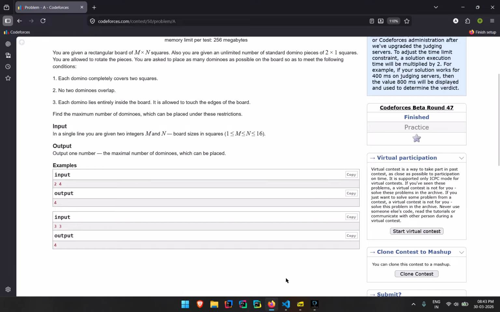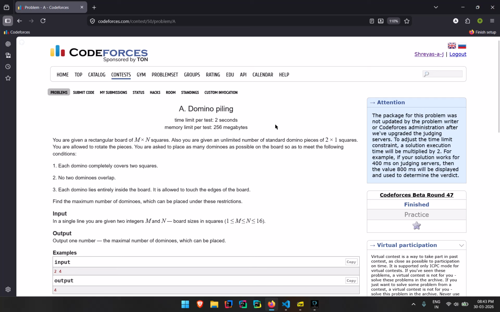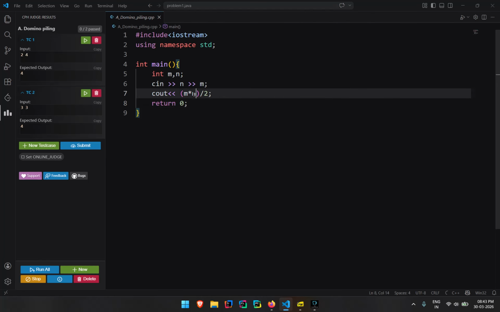And I thought I might get some errors in this, but to my surprise, I did not get any error. I'll show the code very quickly. It's very simple. m into n divided by 2. That's it. That's what I returned over here. See, m into n divided by 2. That's it.